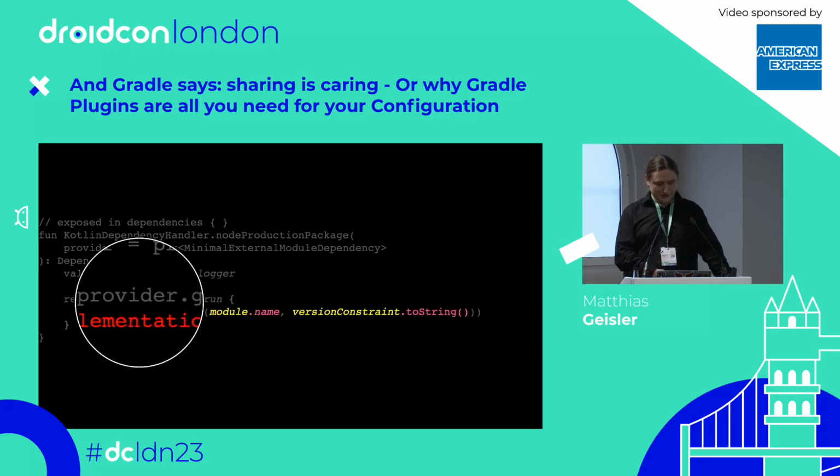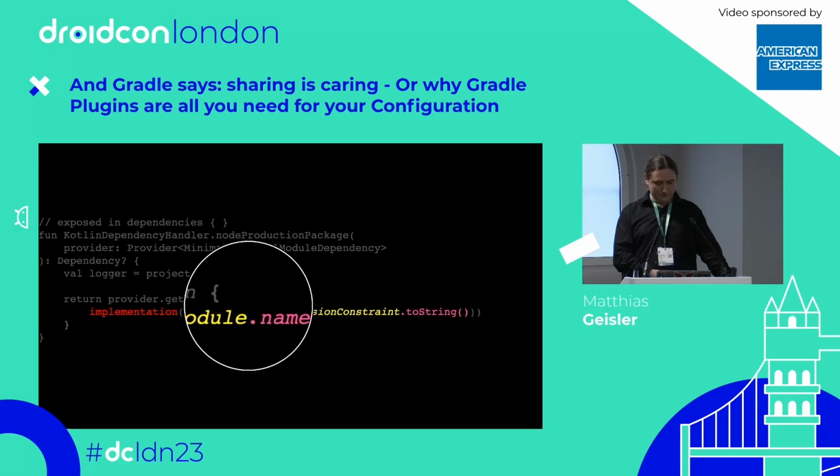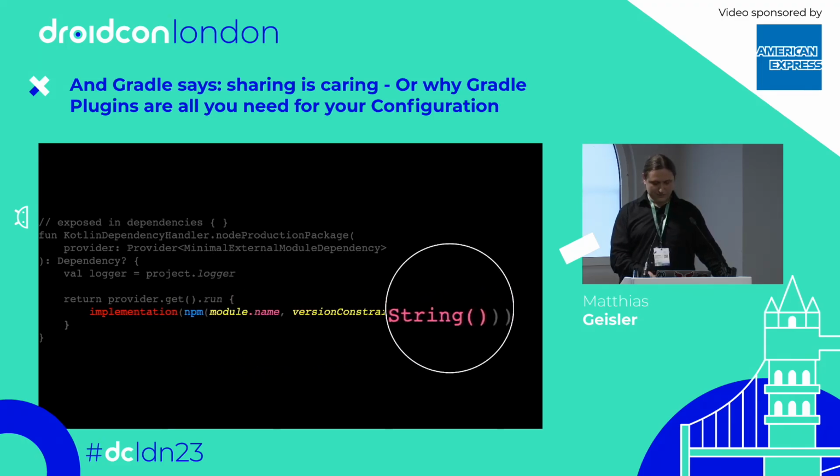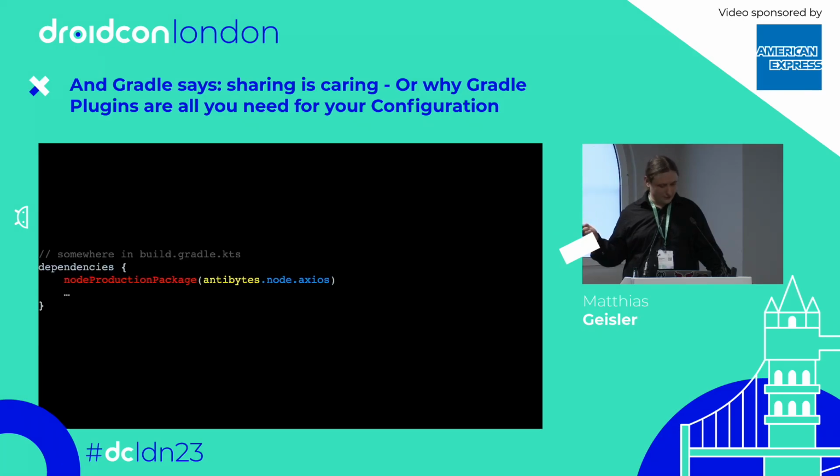We just then said, oh, here I have a dependency which is resolved by NPM, and whatever is happening here is not so interesting because it's just the idea how I structure that. But for example, if you're working with Kotlin JS, you could do something similar. Or if you want to ship some Python dependencies, you can do something similar. Or in my case, I also use some Rust dependencies and I do exactly the same. And again, it's easy to do. You just have to tinker at some places and that's it. And it's easy, it's boring, great, love it.